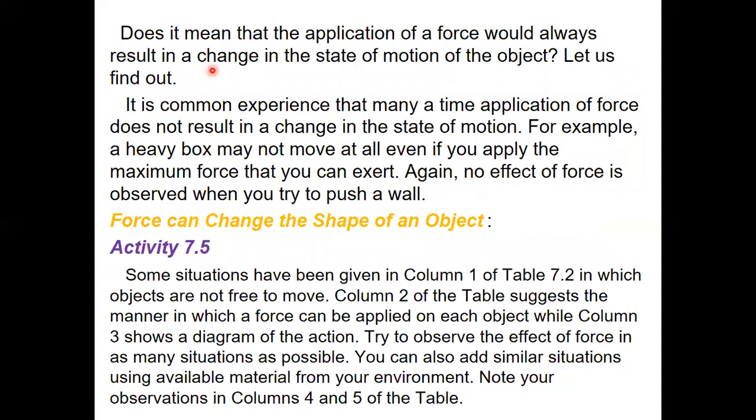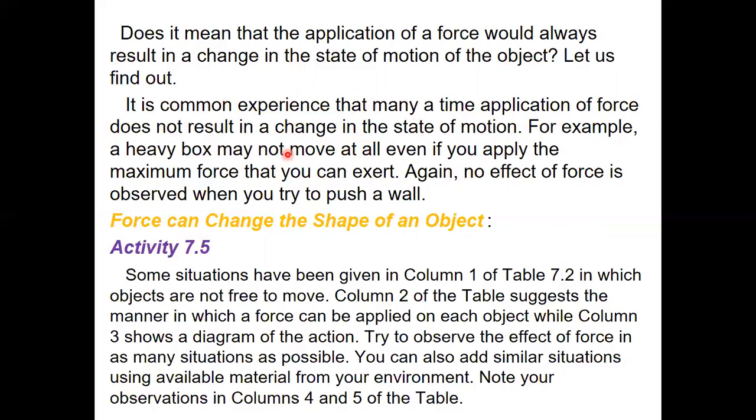See children, does it mean that the application of a force would always result in a change in the state of motion of the object? Now let us find out. It is common experience that many a time application of force does not result in a change in the state of motion. Every time the object will not move when you apply the force.